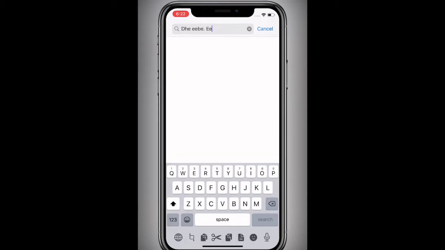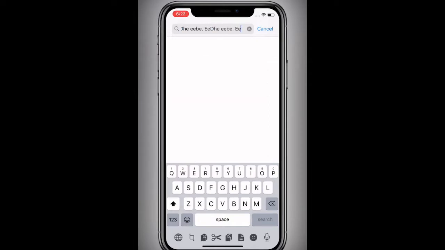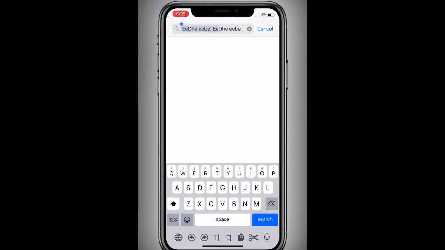Paste. Oops. Paste. So pretty cool. My favorite feature is probably the forward and back. You keep going forward and back, so I think that's pretty cool.